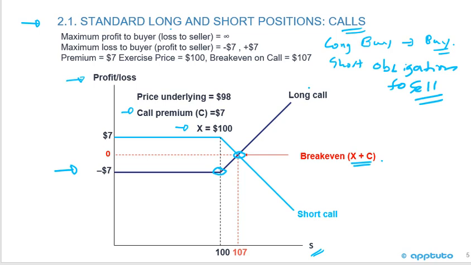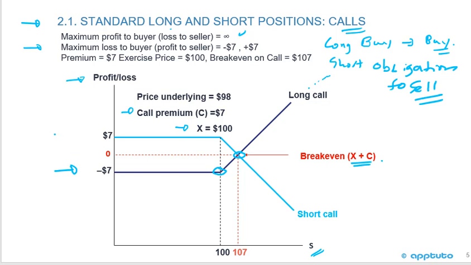Now in theory, that stock price can go up to infinity. So therefore, I've got the right but not the obligation to buy at 100. Stock price has gone to infinity. So what's my maximum profit to the buyer? It's infinity. What's the maximum loss to the seller if I'm not covered? We'll talk about that in the next LOS, covered call. If I'm not covered and I have to go out and buy the stock, then my maximum loss also could be infinity. So you can see the maximum loss to the buyer again is just that option premium because I have the right but not the obligation to do anything, and I've paid $7 for that right.